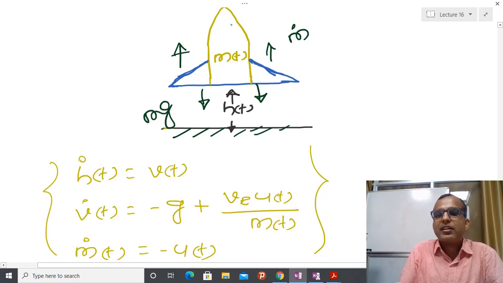Whenever we are constructing some kind of physical rocket, we are maintaining some kind of gases such that when they burn, we are throwing that gas in the backward direction, and that is creating some kind of upward force.